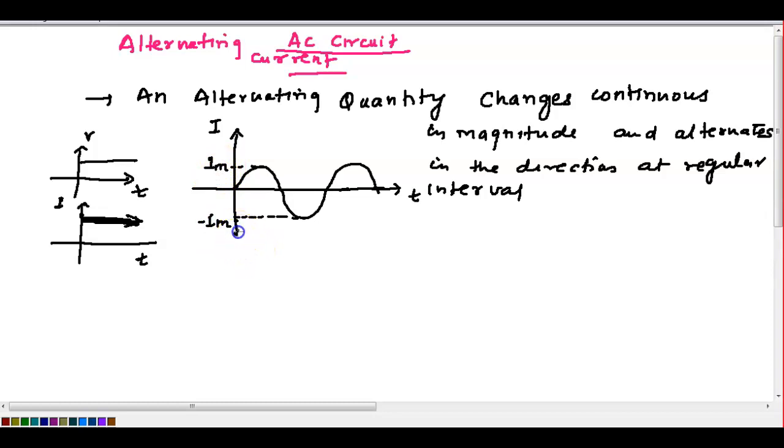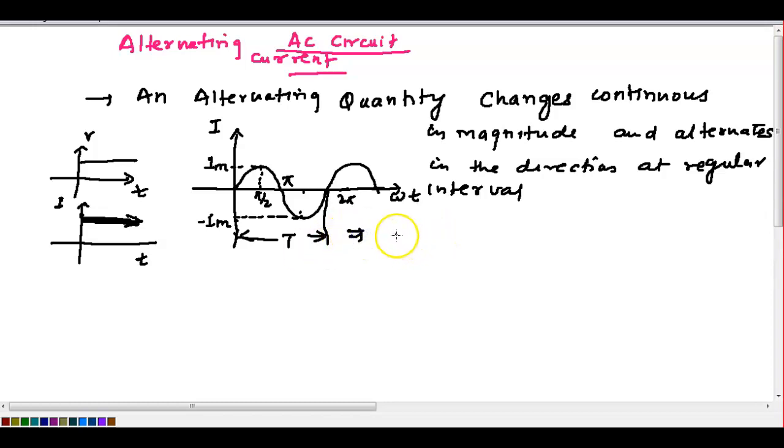Okay, time taken to complete one cycle is called the time period. One cycle is completed over here, right? And the maximum is reached at pi by 2. This is pi, similarly this is 3 pi by 2, and this is 2 pi, and so on it will go. And this is the time. You can also write omega t. If frequency changes, then this current value will also change. So some definitions you have to explain here.